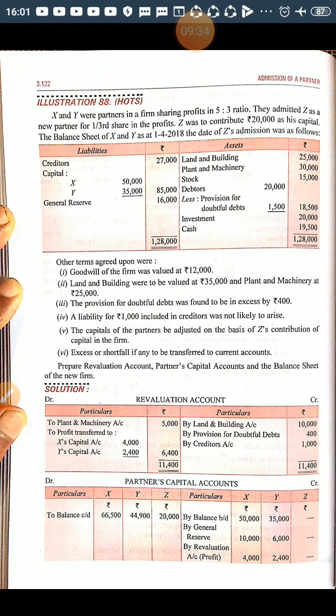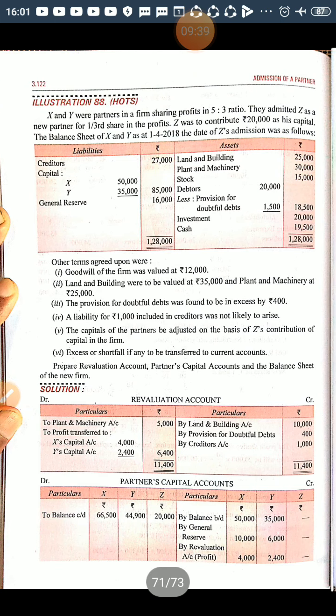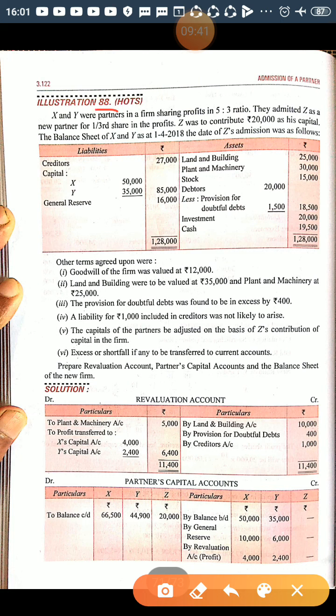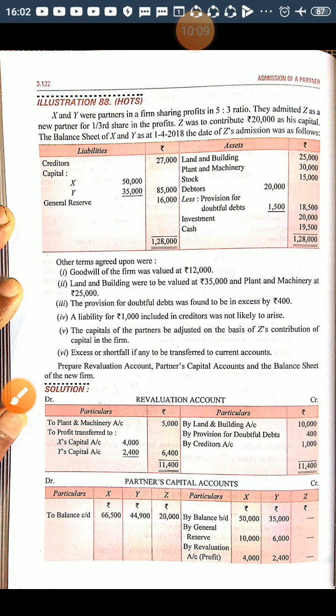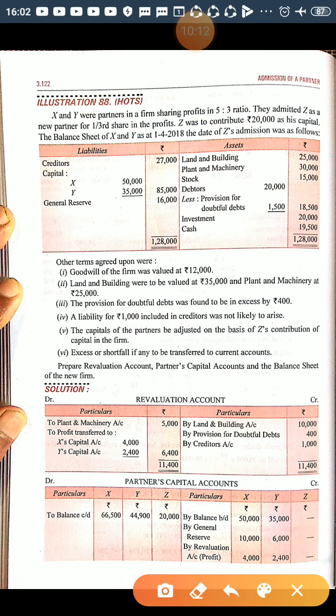So if nothing is mentioned about how the new partner is acquiring this 1/3 share in the profit from the old partners, then it is assumed that the old partners would have surrendered their share in favor of Z in their old profit sharing ratio. So this old profit sharing ratio is also the sacrificing ratio, right? First of all, we will calculate his premium for goodwill.